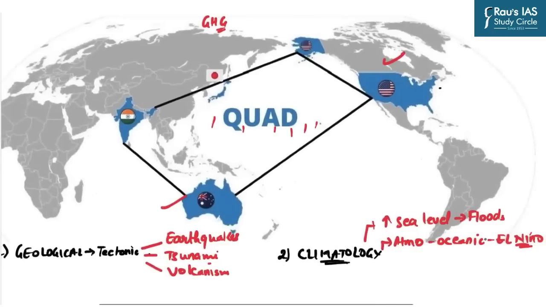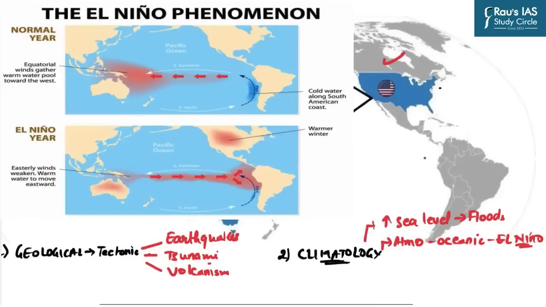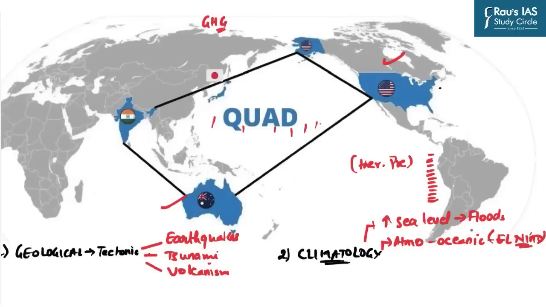Now, what do we exactly mean by El Nino? El Nino basically refers to the warming up of the water on the eastern coast of the Pacific, which in turn alters the thermal as well as pressure conditions across the Pacific. This alteration has regional as well as global impacts. For example, during El Nino times, it is normally witnessed that India faces droughts. So that is why droughts are also one of the biggest disasters of this region.